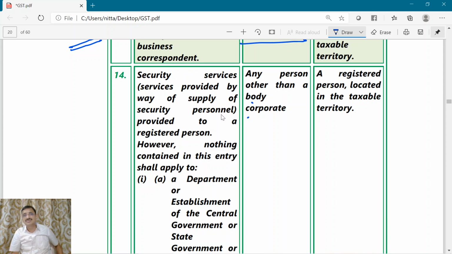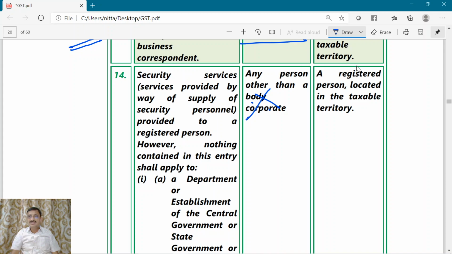The forward charge will be applicable. Of course, if there is any exemption, it won't be chargeable to tax. So in respect of this RCM, who is the service provider or supplier? The supplier is any person other than a body corporate. So a body corporate is not there.